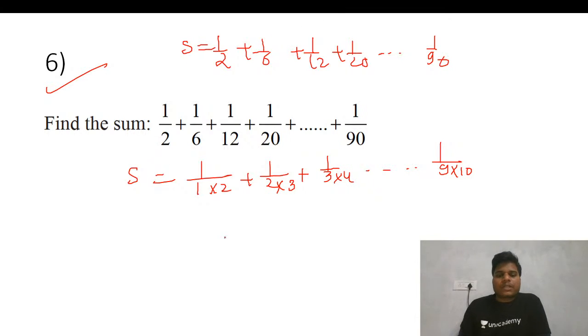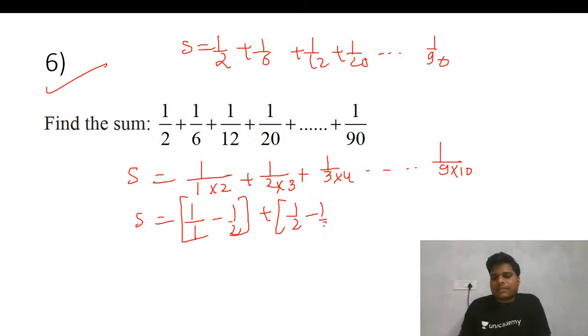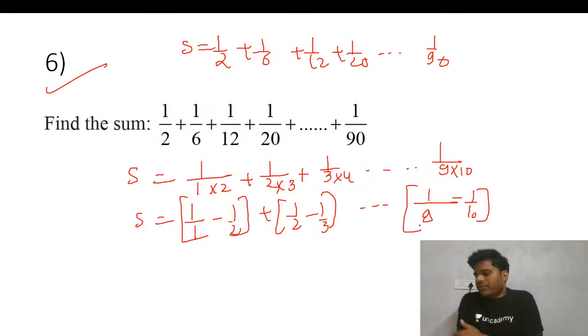Fine. So till now, what we can do is write it like this, and we can write it as 1 by 9 minus 1 by 10. We can do this thing.